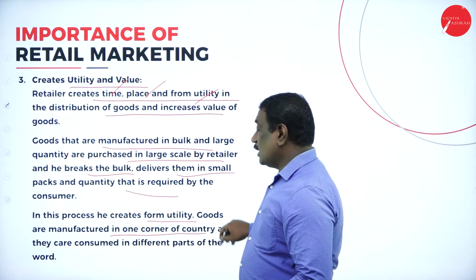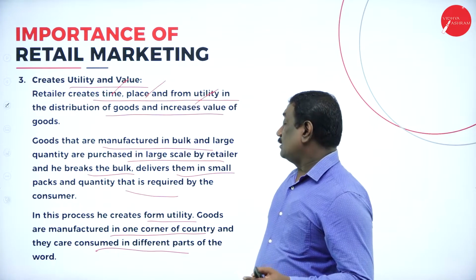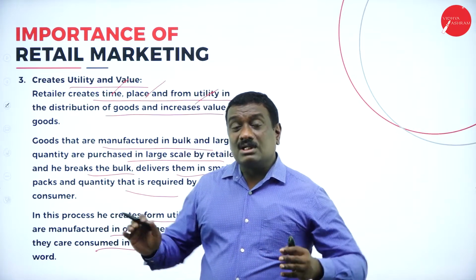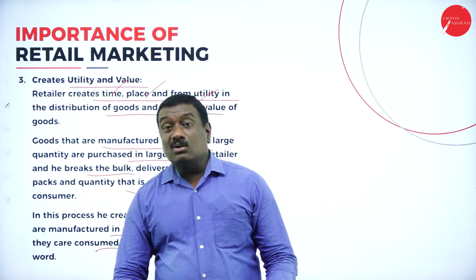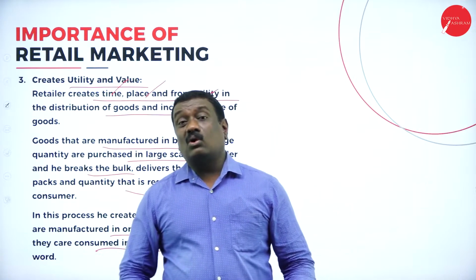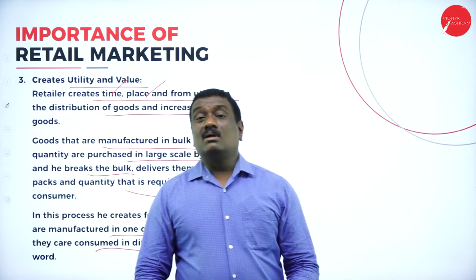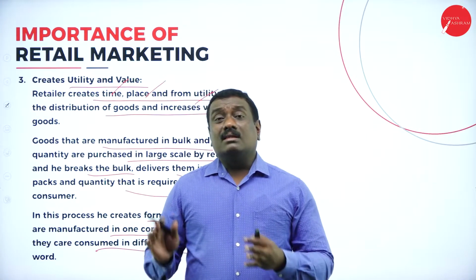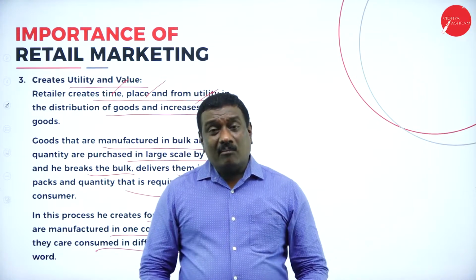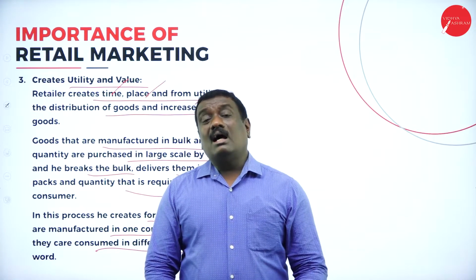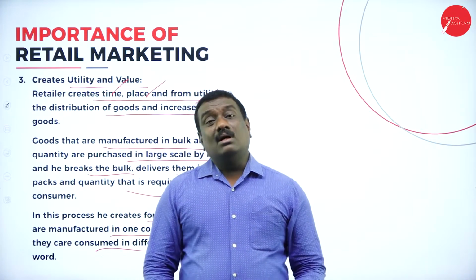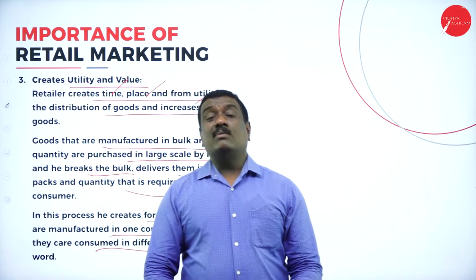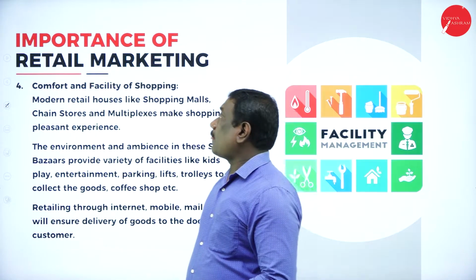So goods are manufactured in one corner of the country and consumed in different parts of the world. These goods will be produced in different parts of the country, or somewhere abroad also, right? So importing and exporting we can take here too. So under this, the retailer will buy them in larger quantities in bulk, and thereby supply them to every nook and corner of the country, or the place where it can be easily accessible to the consumers.